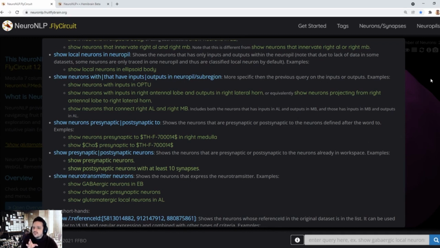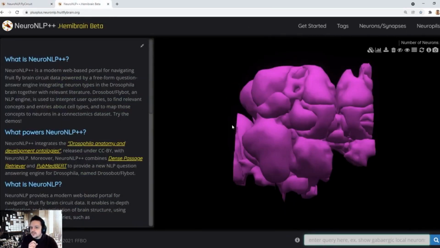To enhance the user experience when asking questions that are well beyond the current capabilities of NeuroNLP, we devised the NeuroNLP++ Brain Explorer. To integrate Drosophila ontology datasets and other descriptive terms with connectomics/synaptomic datasets, NeuroNLP++ employs modern advances in document retrieval.